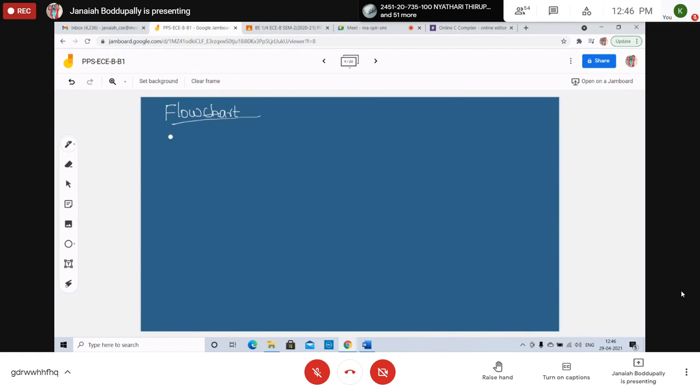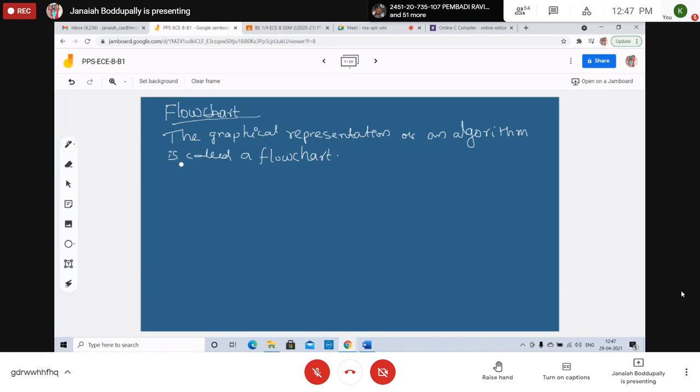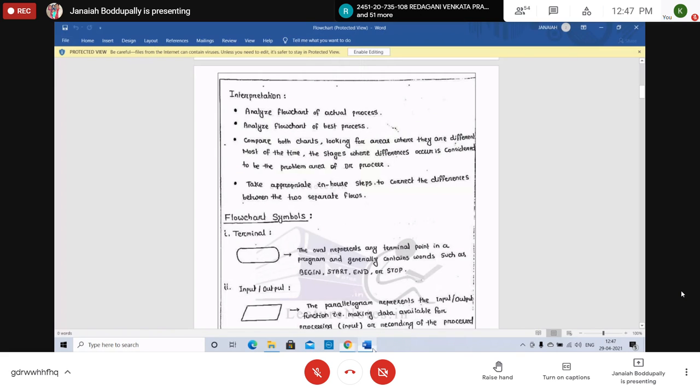Flowchart: the graphical representation of an algorithm is called a flowchart. There are some symbols to be used to write the flowchart. I will explain here clearly.